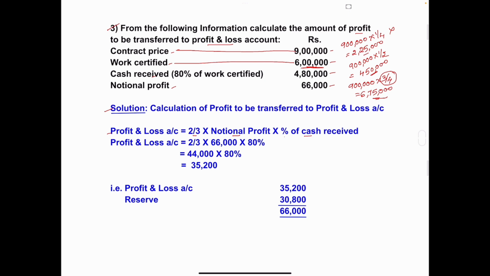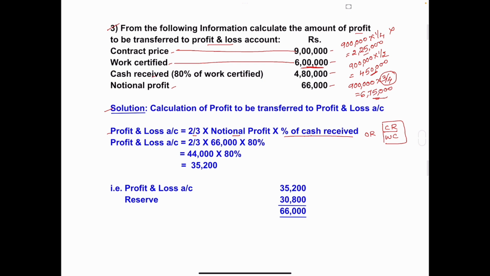Either you can take percentage of cash received, or in place of percentage of cash received, you can write cash received divided by work certified.